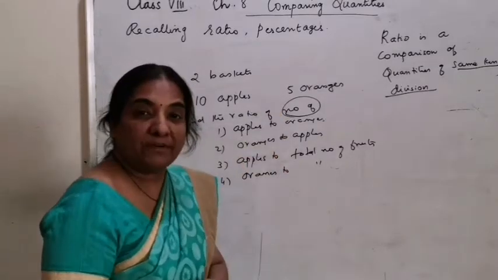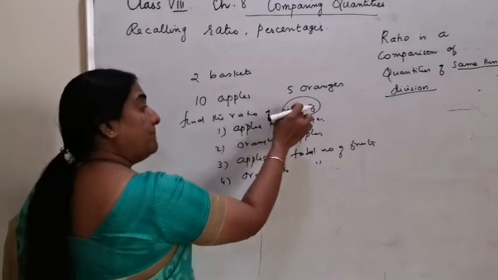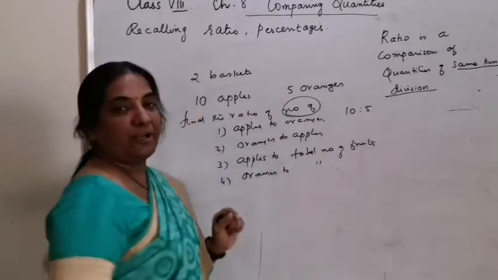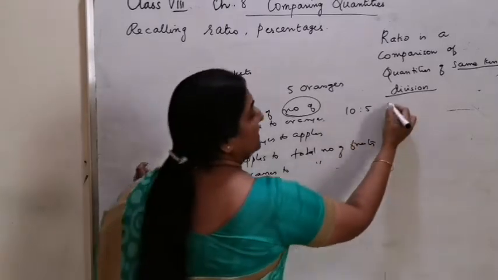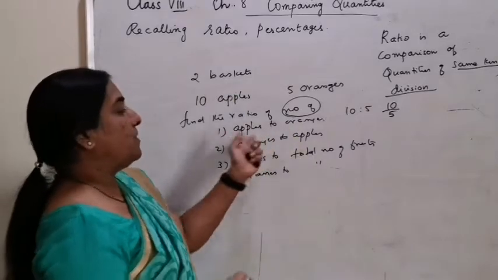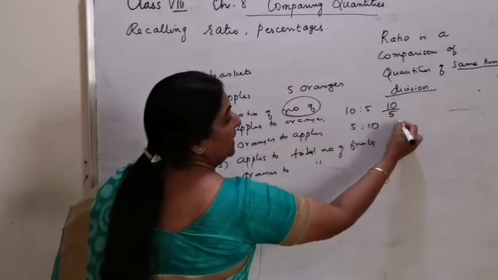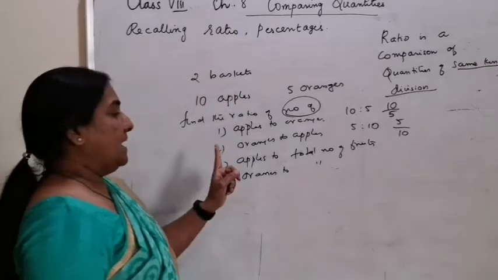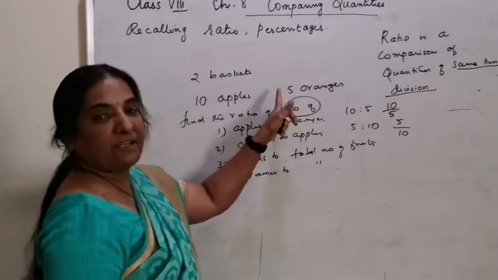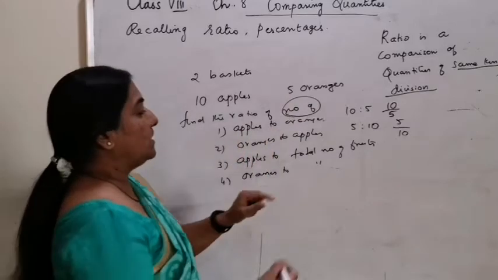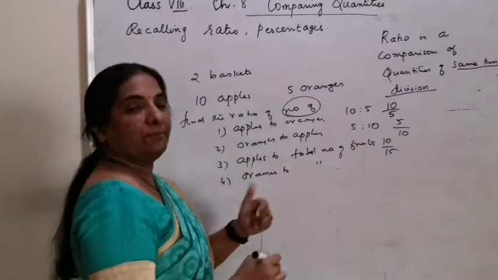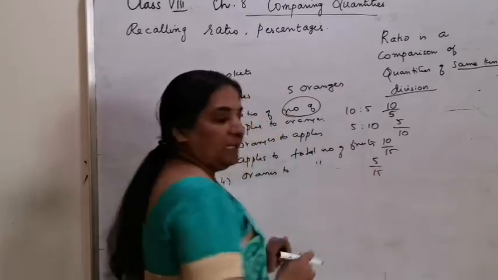The ratio you can represent as number of apples to oranges is 10:5, or it is very well the same as 10/5. Oranges to apples is 5:10 or 5/10. Apples to total number of fruits: the total number of fruits is 10 plus 5, 15. Apples to total number of fruits is 10/15. And oranges to total number of fruits is 5/15.